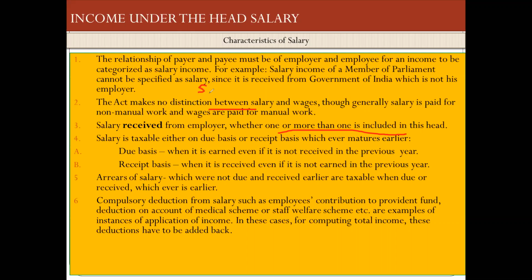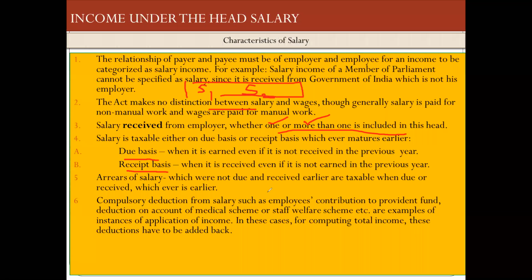So salary 1 from Tata Motors, salary 2 from academic institutions. This is the meaning: salary is received from an employer. There can be one employer or more than one employer. Put together, we will aggregate and find out the salary income. Next one is salary can be taxable on due basis or receipt basis.